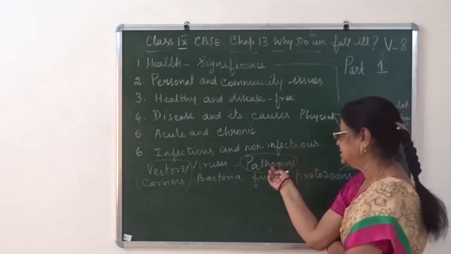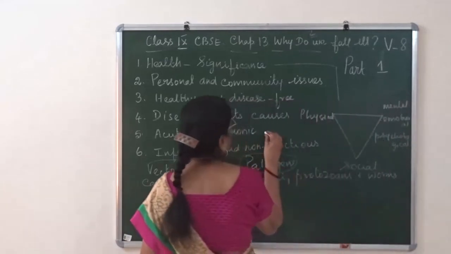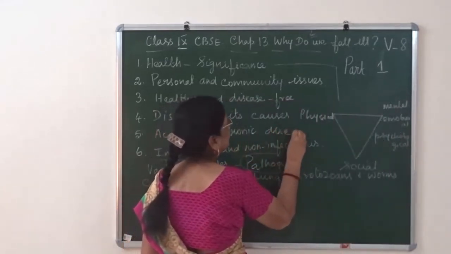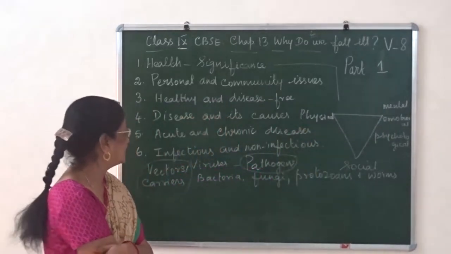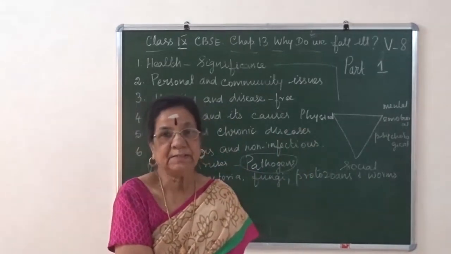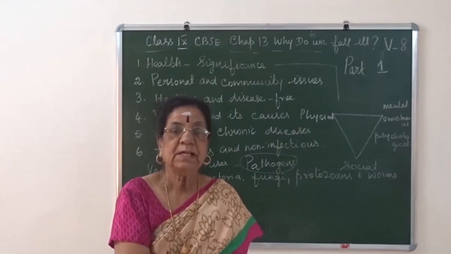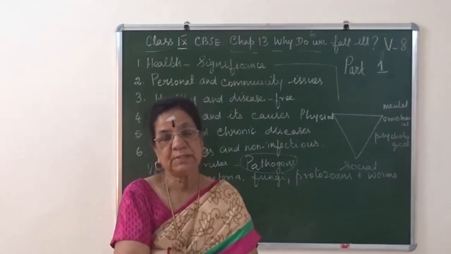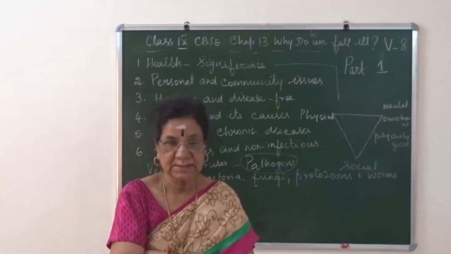So this is pathogens. The next one: acute and chronic diseases. When a disease occurs suddenly, that is acute. When we have a disease for a long time, otherwise we say a prolonged time, it is a chronic disease.